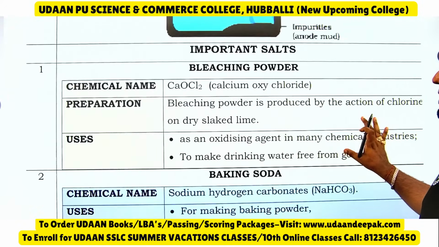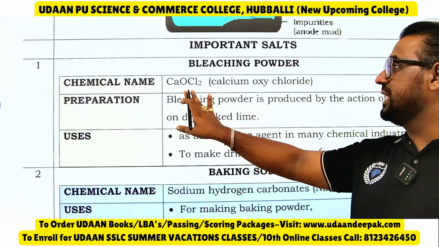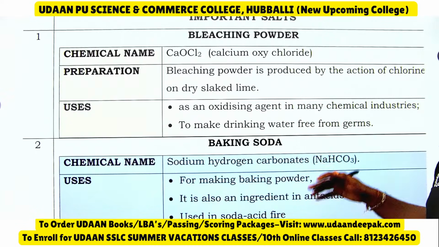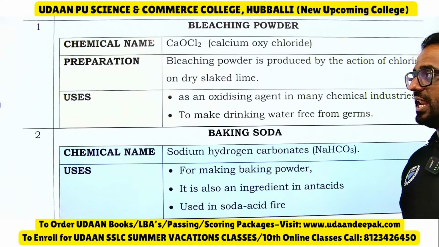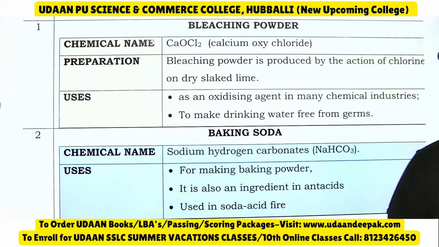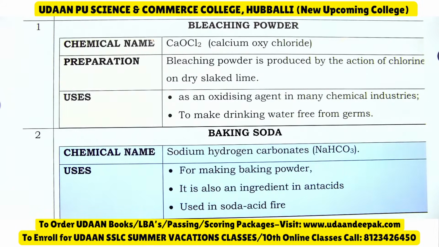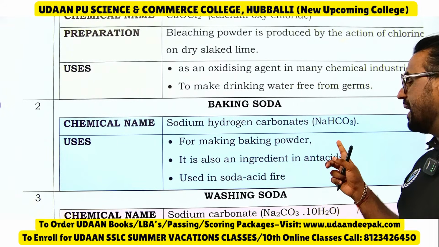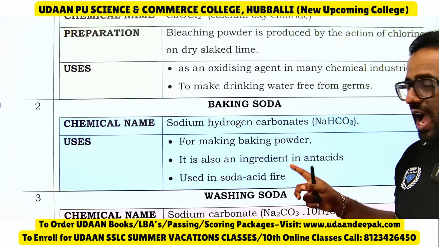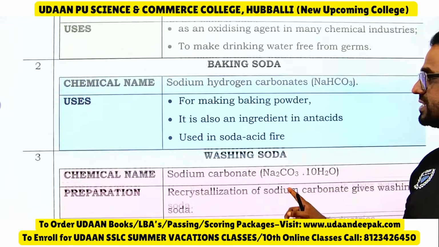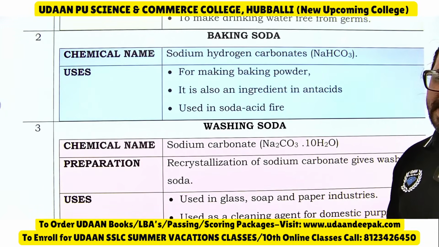Then chemical name, see bleaching powder. Chemical name is CaOCl2, calcium oxychloride. How is it prepared? Bleaching powder is produced by action of chlorine on dry slaked lime. Uses: it is used as an oxidizing agent in many chemical industries, to make drinking water free from germs. Then baking soda, sodium hydrogen carbonate NaHCO3, used for making baking powder, it is also an ingredient in antacids, used in soda acid fire extinguishers.